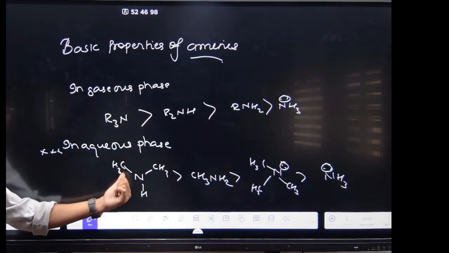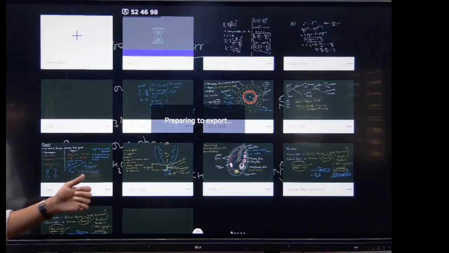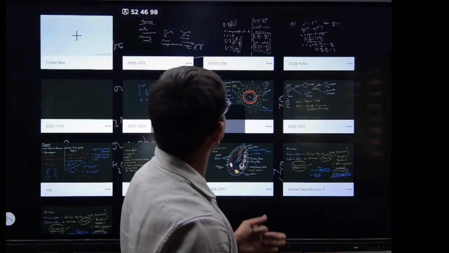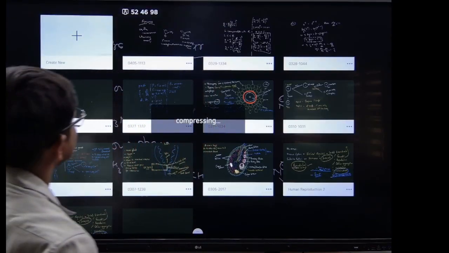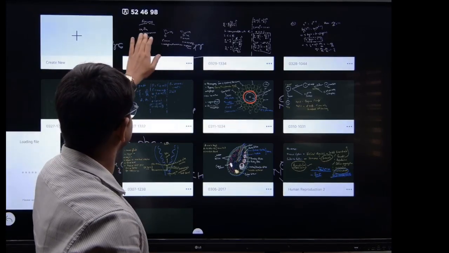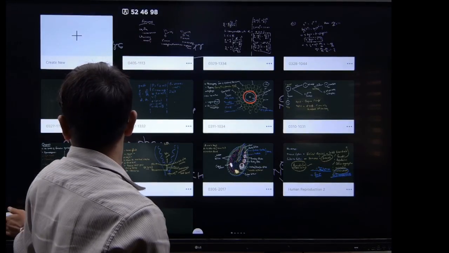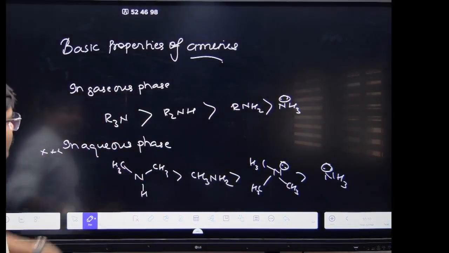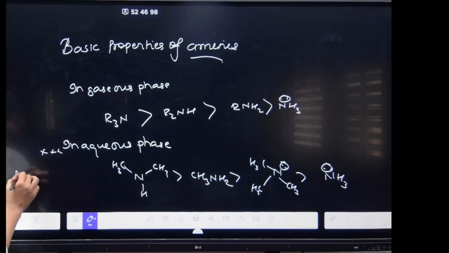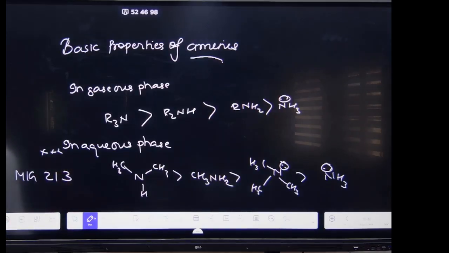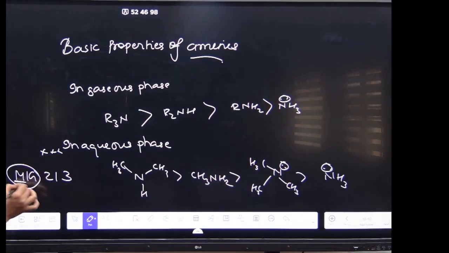In the aqueous phase, the order will be, see here. You have to remember like this one, MiG-21. You know the MiG-21 is an aircraft, right? So, if it is a MiG, means what? M for the methyl.